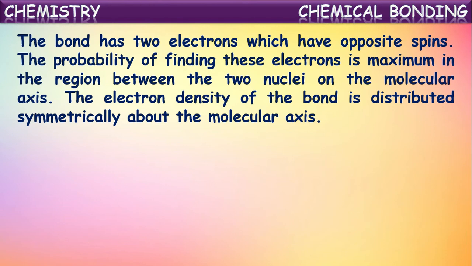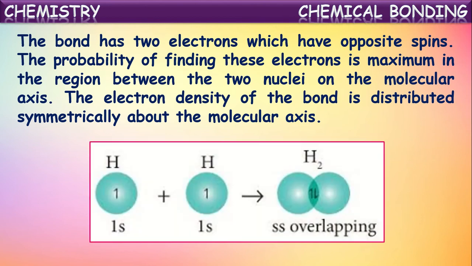Okay, the bond has two electrons which have opposite spins. So in this way, initially two hydrogen atoms have single electrons in their s orbitals. When two hydrogen atoms approach each other at a particular distance where they have maximum attraction, there the 1s orbital of one hydrogen merges or overlaps with the s orbital of another hydrogen.